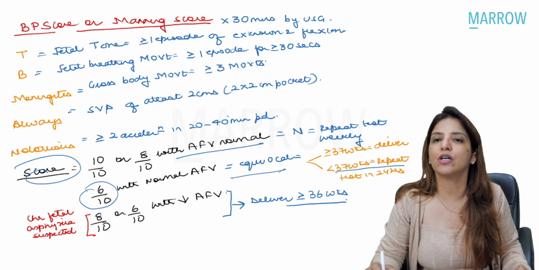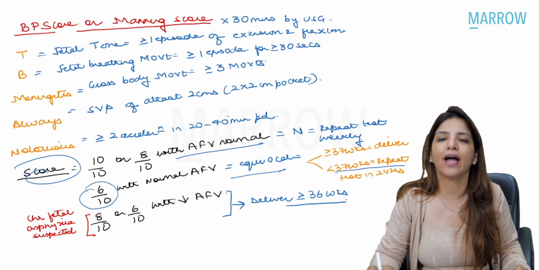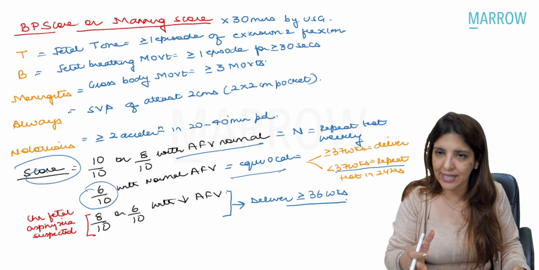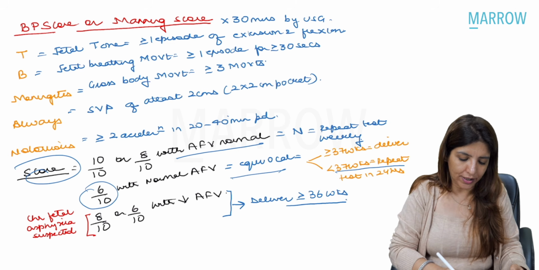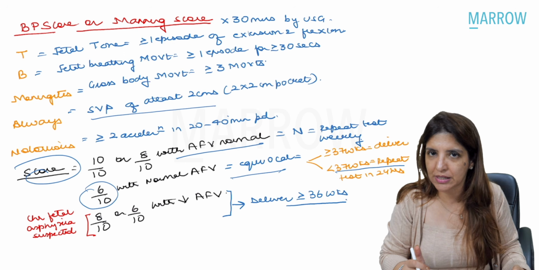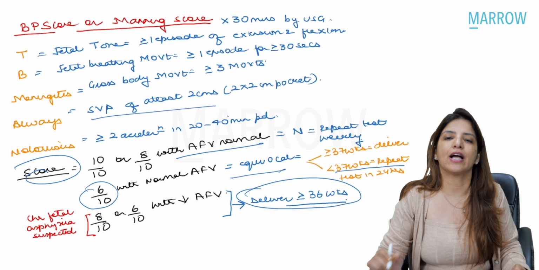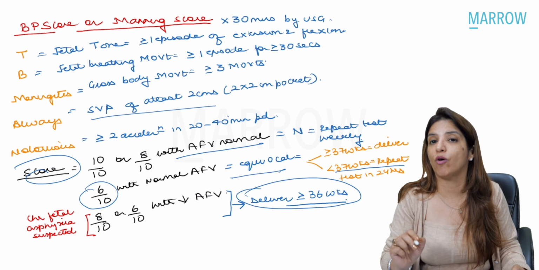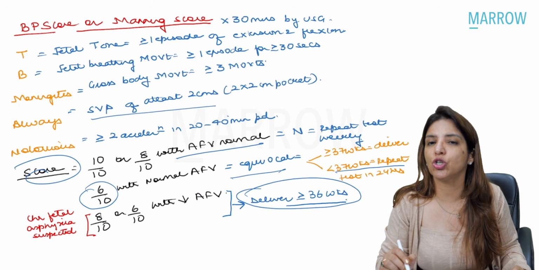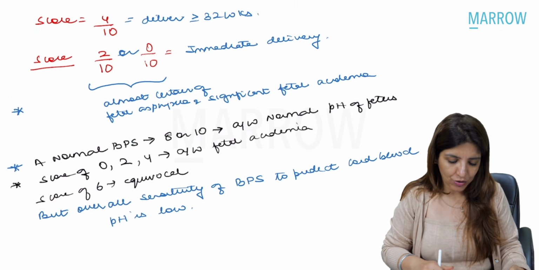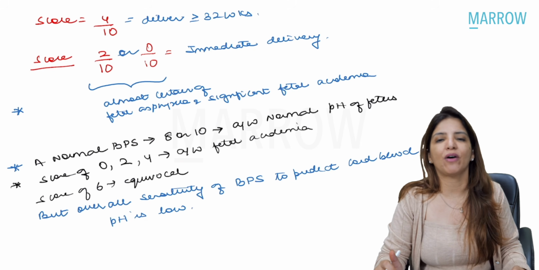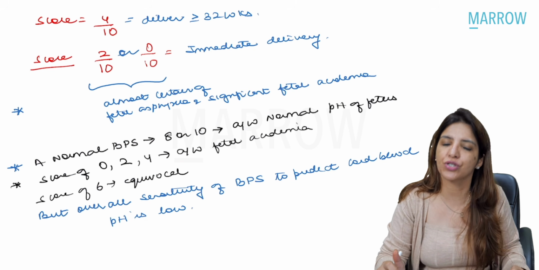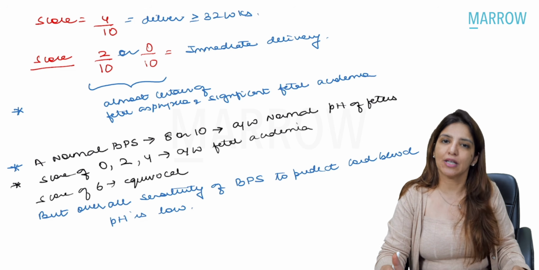Now, if you are getting a score of 8 by 10 or 6 by 10, and on ultrasound you can see that the amniotic fluid volume is less, that means the single largest vertical pocket is less than 2 centimeters, then you have to deliver the fetus at more than or equal to 36 weeks. Please remember, this is newly updated from Williams. So whatever I am telling you over here, this is what you have to follow. Right? If score is 4 by 10, you have to deliver your patient at more than or equal to 32 weeks. And if score is 2 by 10 or 0 by 10, you have to deliver the patient immediately.